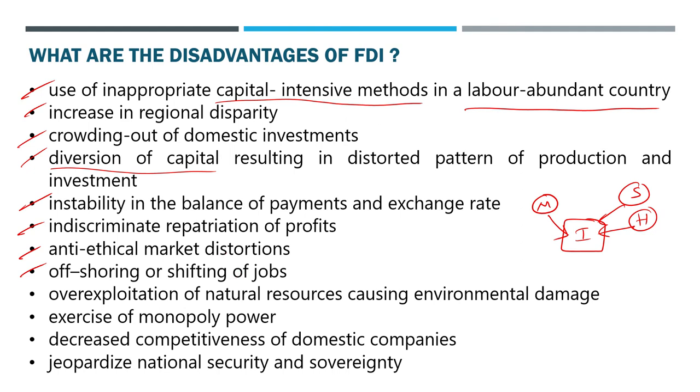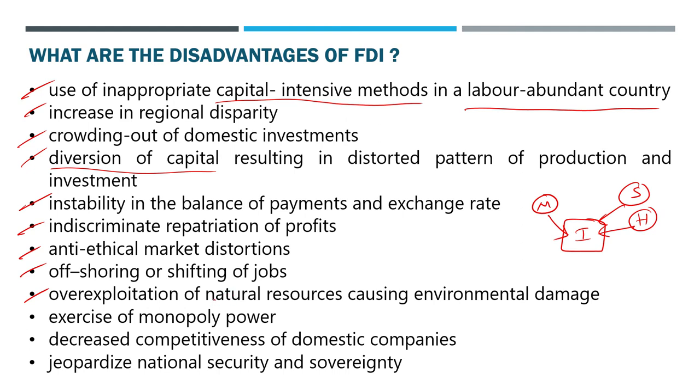So disadvantages will be there for the host country also. Disadvantages will be there for the guest country, or the investor country, also. Both sides we are looking at. So offshoring or shifting of jobs will be the disadvantage for the investor country. Then over exploitation of natural resources causing environmental damage. That also happens when huge factories are built. They are all built after clearing the jungles. So much environmental damage happens whenever the multinationals go to another country and start huge operations. Over exploitation of natural resources is a very clear thing. Environmental damage is a very clear thing that we can see.